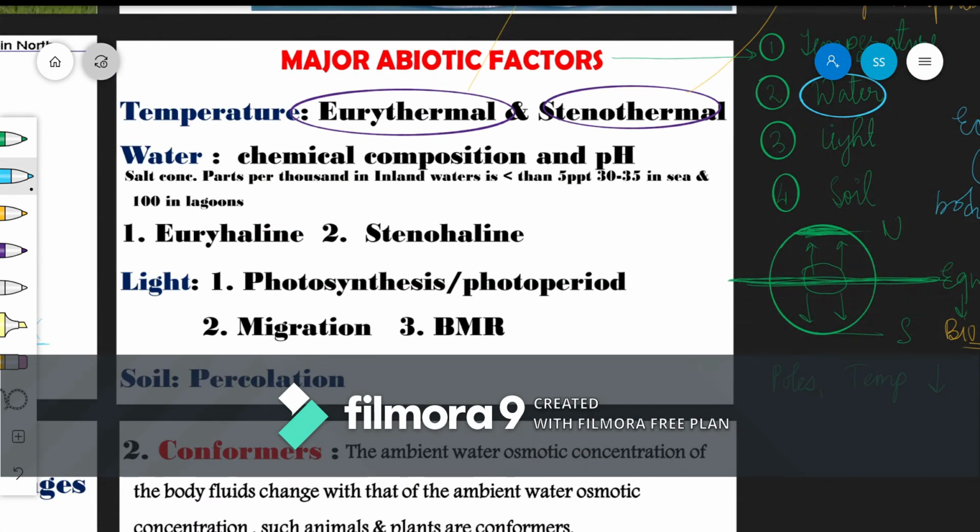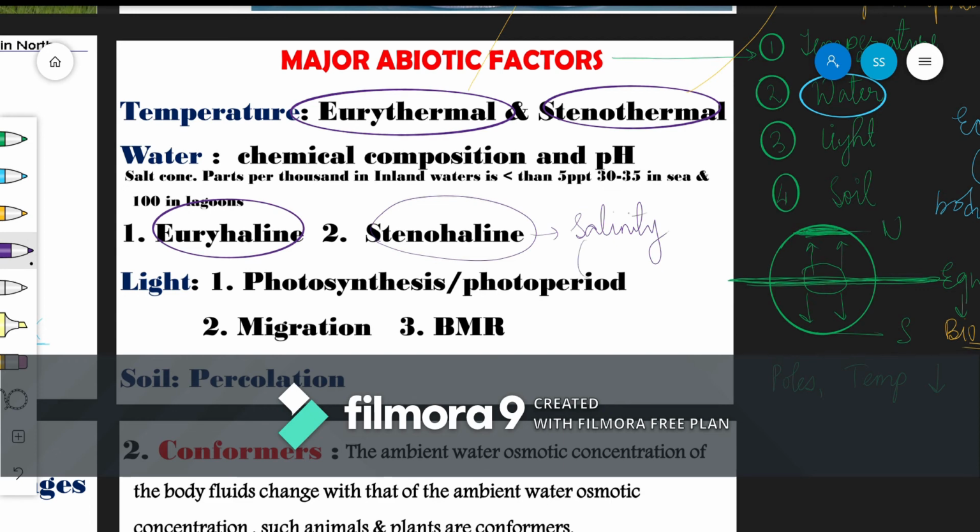Okay. Now what happens here in water? Water will determine the chemical and the mineral composition. It will also determine the pH value and the salt concentration, which means the salinity. Now depending upon this, again we divide the organisms into euryhaline and stenohaline. Now this is on the basis of salinity,